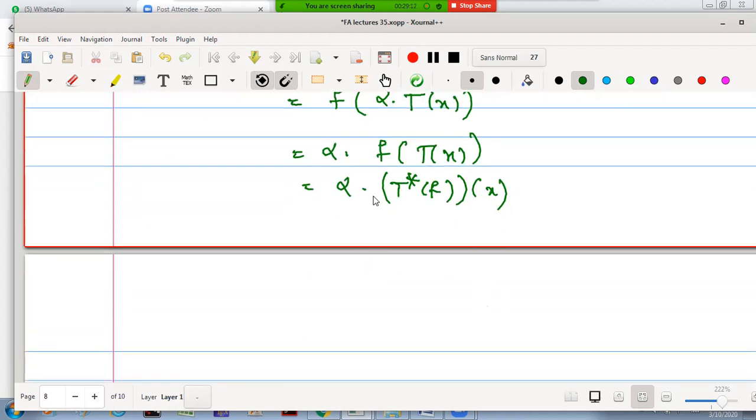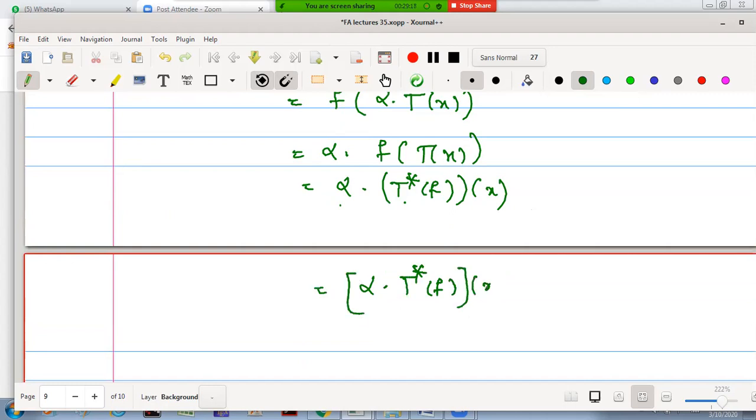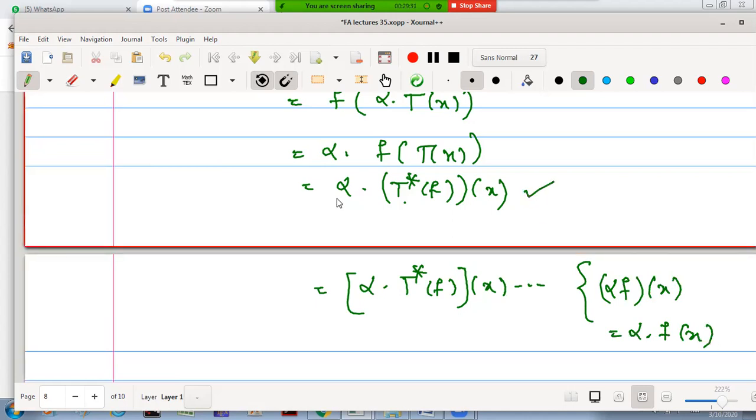Now alpha (T star f) operated on x, one can write as (alpha T star f) combinedly operated on x, for which I am using the result (alpha f) operated on x is alpha into f of x. This statement is the same as alpha f of x, and we have written it as (alpha f) operated on x. Again to the left we have (alpha T) star operated on f operated on x.